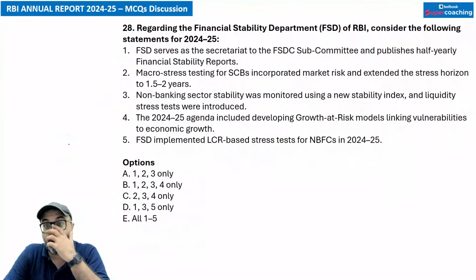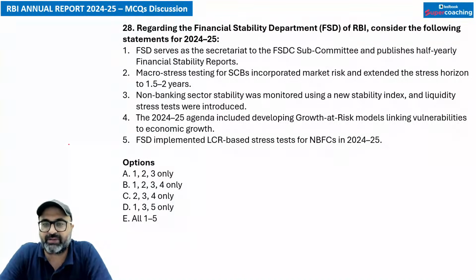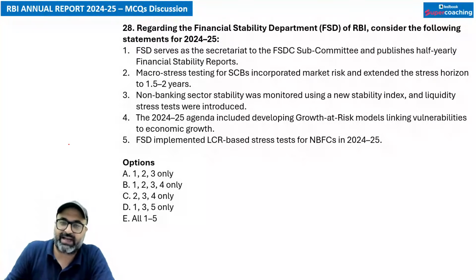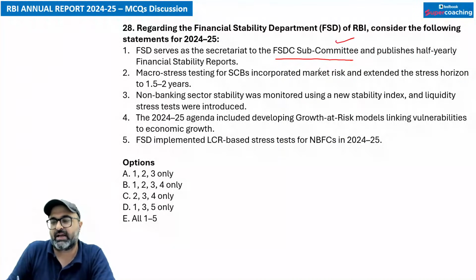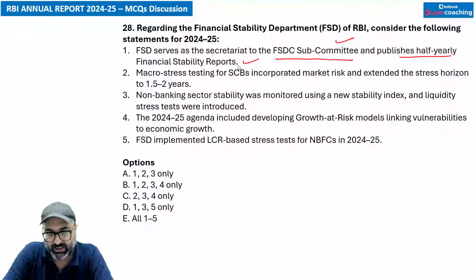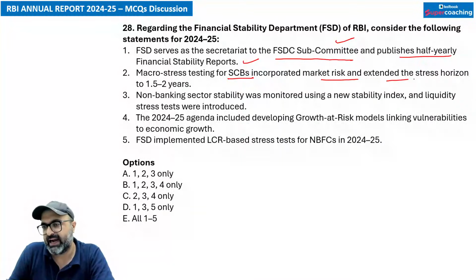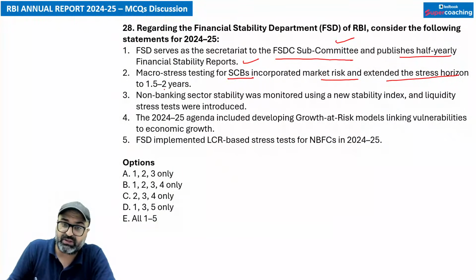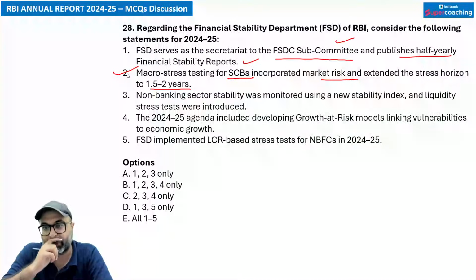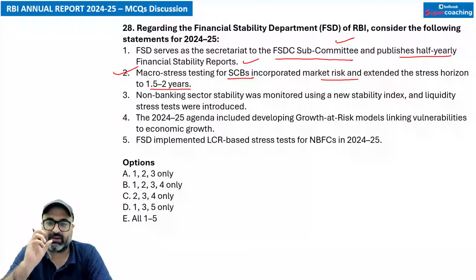Moving on to the next. Regarding the Financial Stability Department of RBI, consider the following statement. Financial Stability Department serve as a secretariat to the FSDC subcommittee, which is headed by RBI Governor and publishes half-yearly financial stability report. That is absolutely correct. Macro stress testing for scheduled commercial bank incorporated market risk and extended the stressed horizon to 1.5 to 2 years. That is absolutely correct. अब जो stress horizon है उसे 1.5 से 2 साल कर दिया.